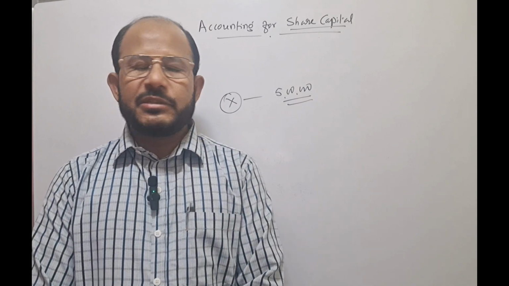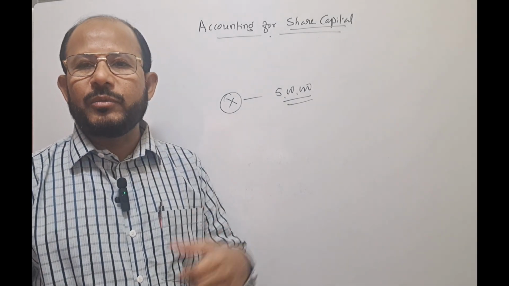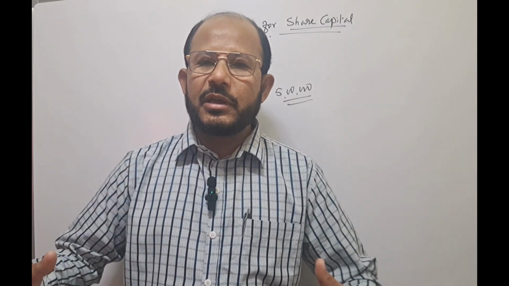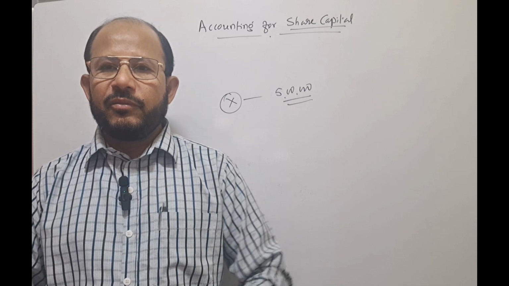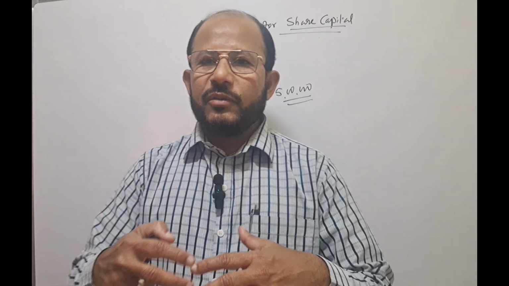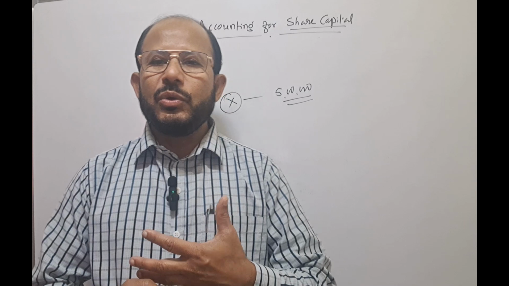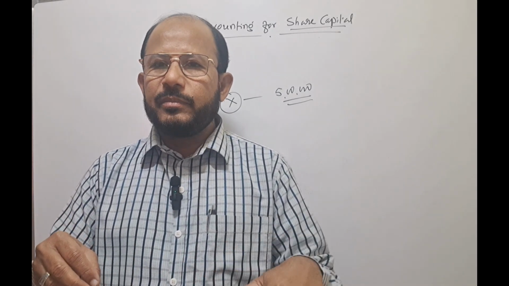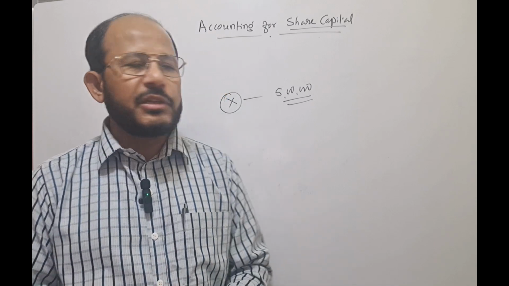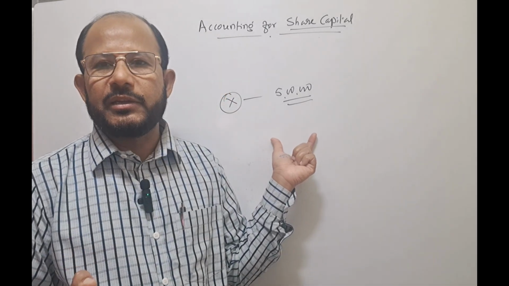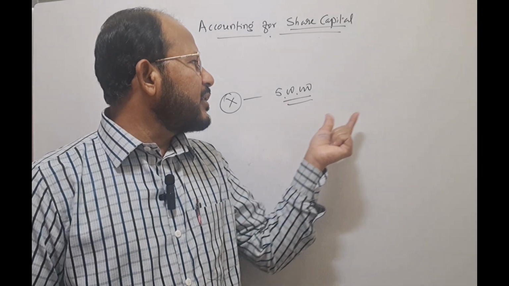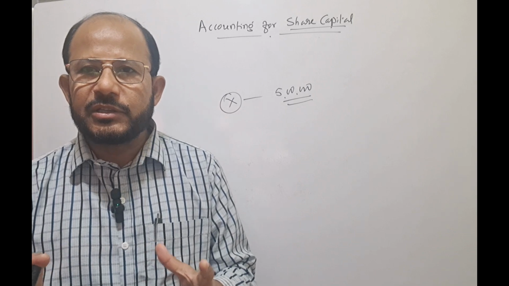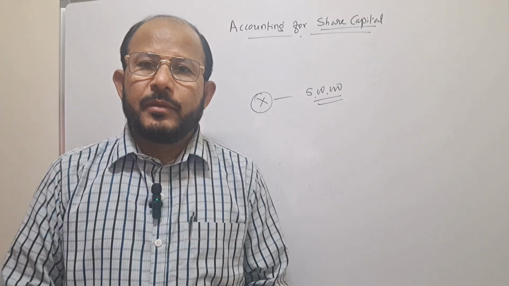Assume that the businessman Mr. X has taken a loan from the bank, or he has purchased the required materials, goods, machineries on credit from outsiders. In case of loss, it is very difficult on his part to pay the amount. Therefore, if the liability is more than his assets, discharging the outside liabilities becomes very difficult. That is why, in that case, his personal properties are taken into consideration for discharging the outside liabilities.